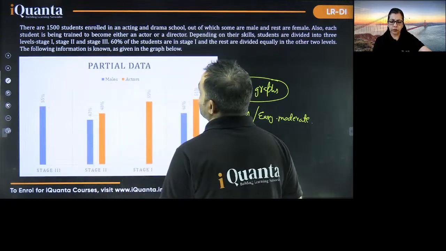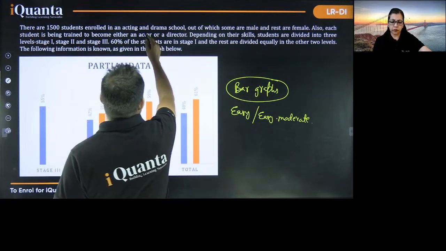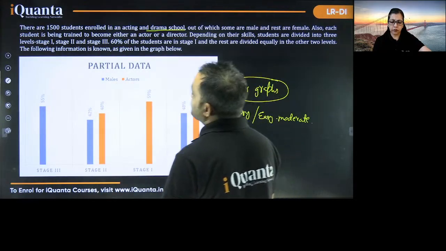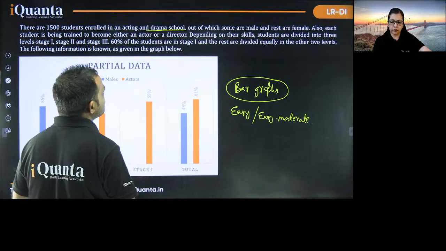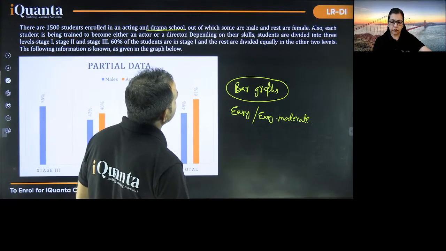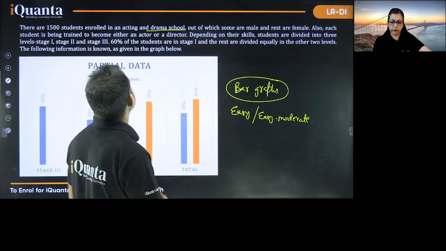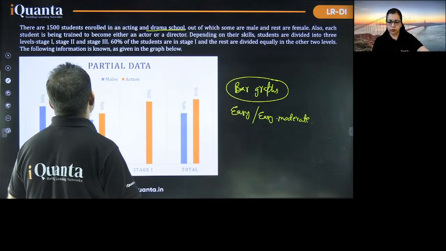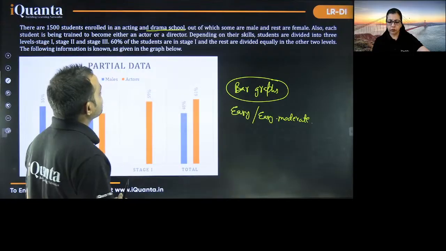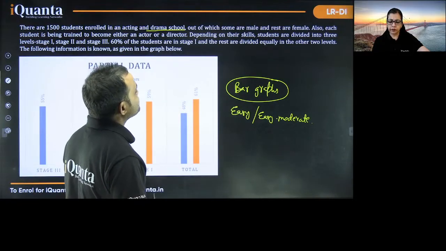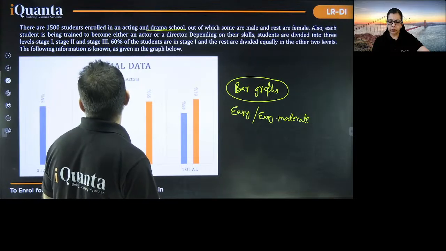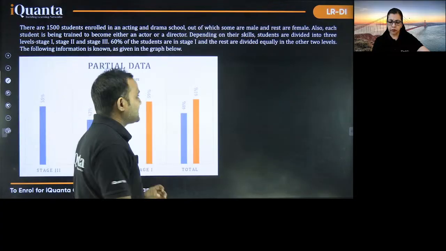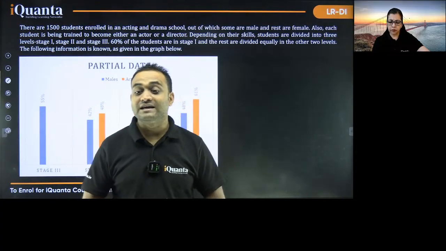As you can see, there are 1500 students enrolled in an acting and drama school, out of which some are male, rest are female. Also, each student is being trained to become either an actor or a director, depending on their acting skill. Male, female, right? Actor, director. Students are divided into 3 levels: stage 1, stage 2, stage 3. 60% of the students are in stage 1. Rest are divided equally in the other 2 levels. That is, the following information is known. So this information is known, and these types of sets have been asked multiple times.